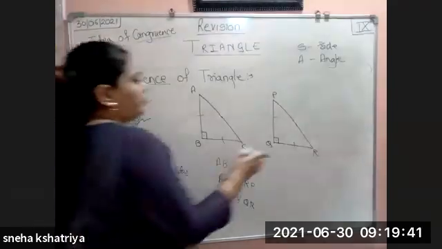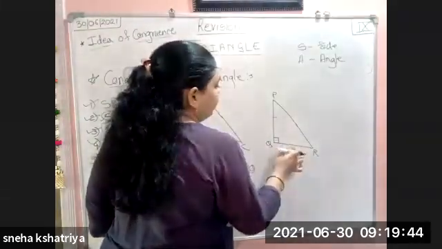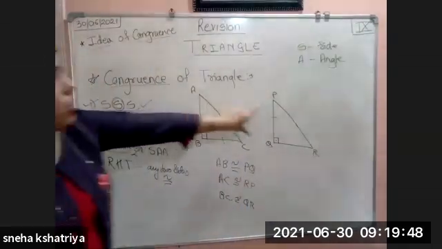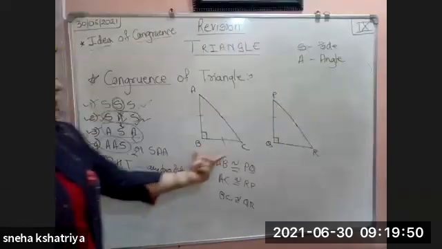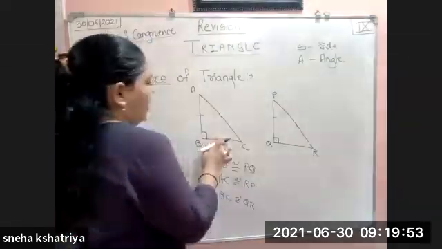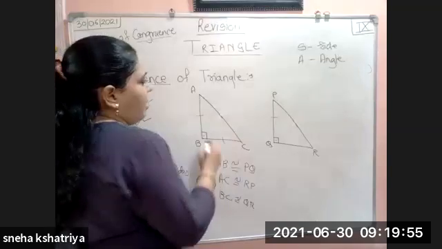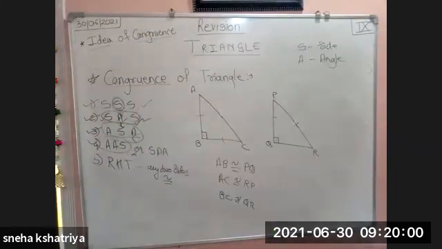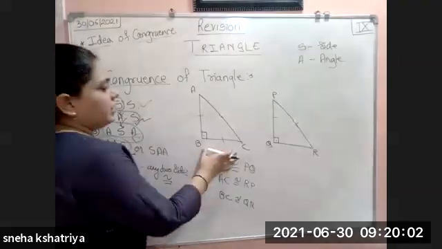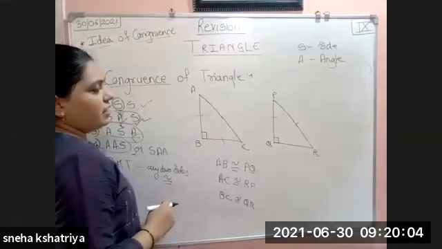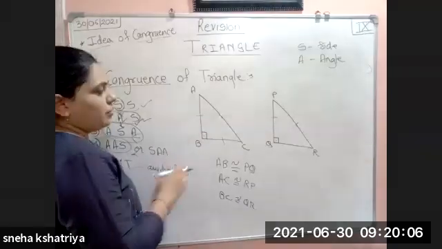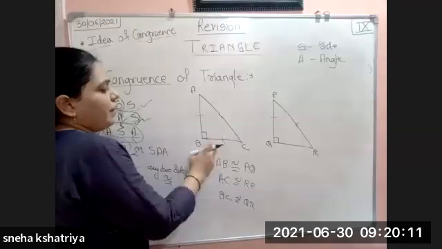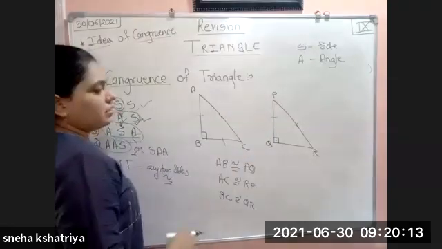But now if I say that in this triangle AB is congruent to PR and BC is congruent to PR, is it possible? One side is BC and here PR is there. These sides are given as congruent, but that is not possible, because here PR is the hypotenuse and AC is the hypotenuse. So here a side's value is being matched with a hypotenuse's value.